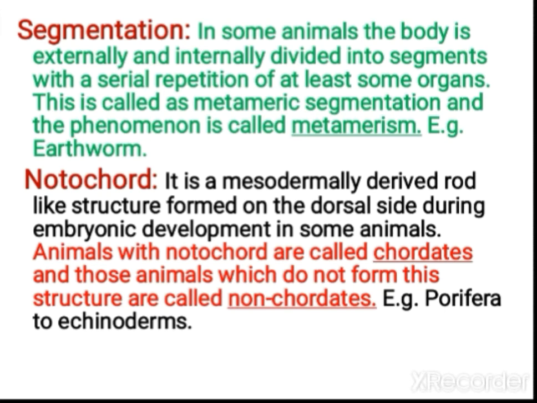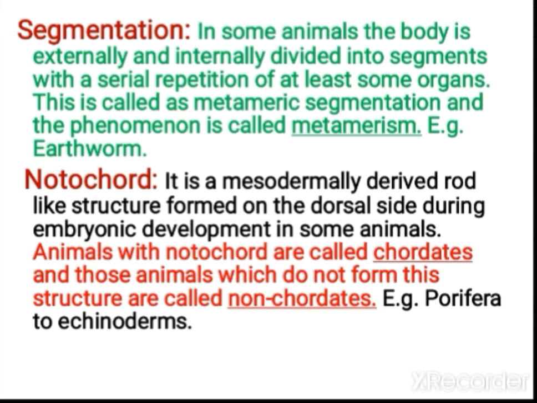The next is notochord. So notochord is a mesodermally derived rod-like structure. It is formed on the dorsal side during embryonic development. Dorsal side means back portion. You have the spinal cord inside the vertebral column.